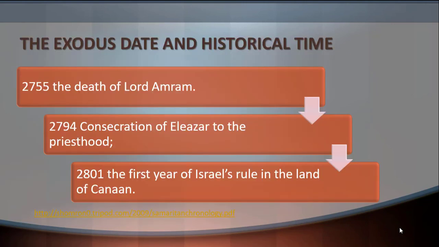So we need to see and we need to understand the 480 years. According to the chronology of the Samaritans, in 2801, it was the first year of Israel's rule in the land of Canaan. So we can probably understand that the 480 years in 1 Kings 6, that counting began from the time when the Israelites inherited the land, when Joshua gave the land to the Israelites, and that was year number 1 of the 480 years.